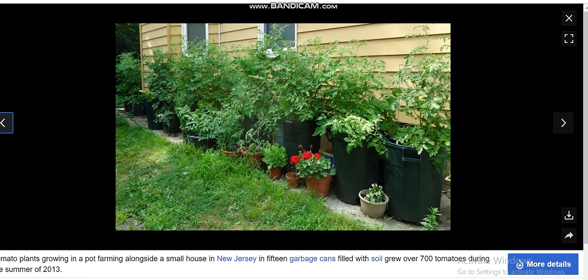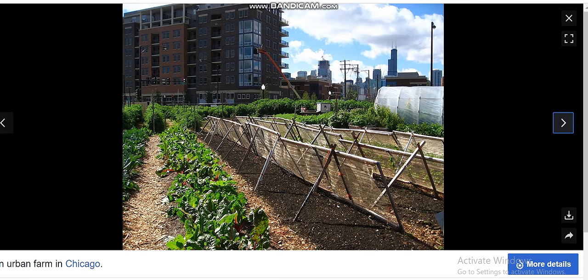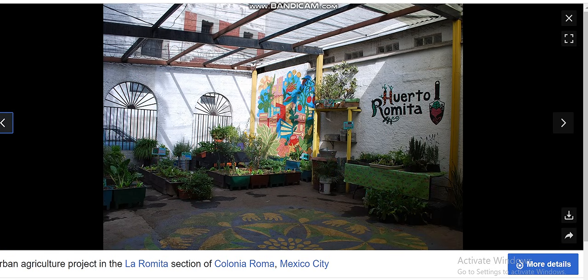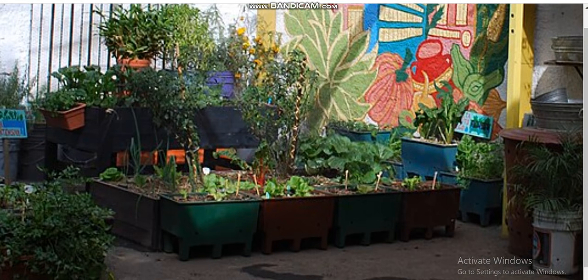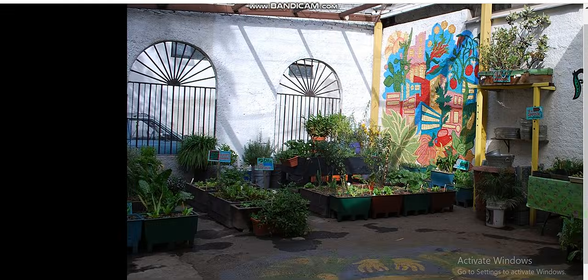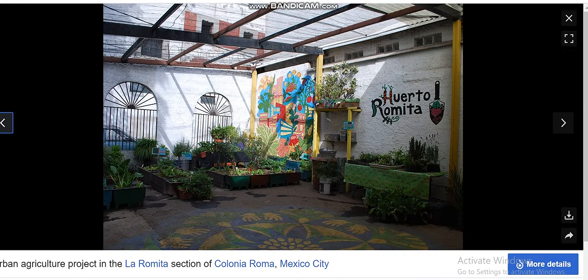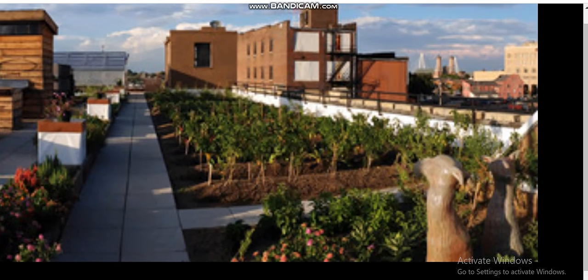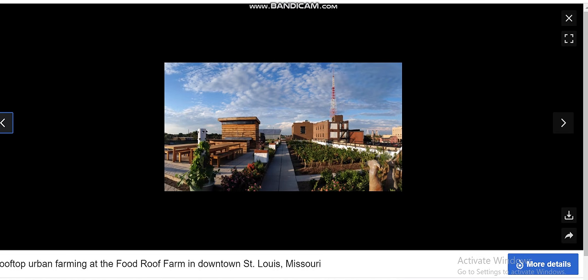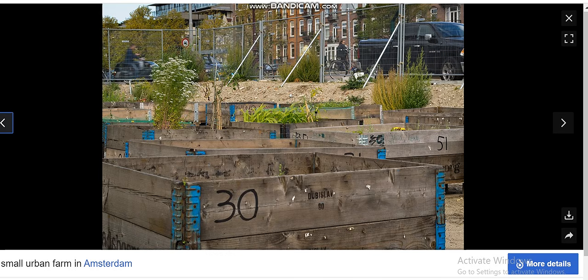This is urban agriculture. Just check closely. This is the growing of crops, food crops, within the urban area.